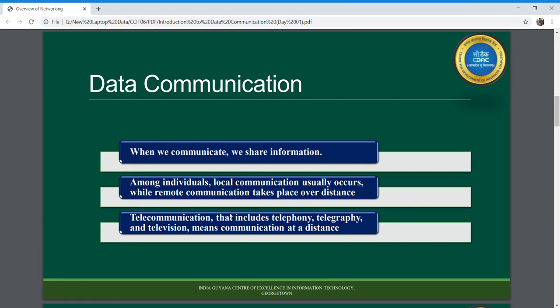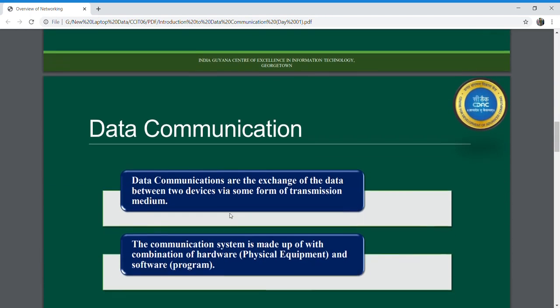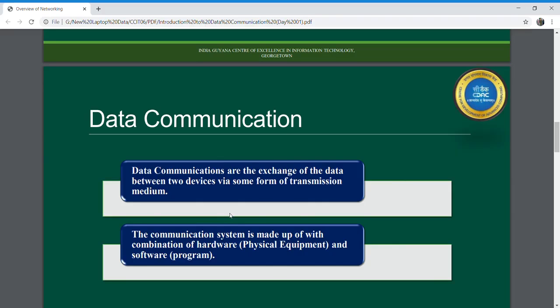Moving on to data communication. Data communication is the exchange of data between two devices by some form of transmission medium. Data refers to information that can be presented in the form of text, images, audios, videos, and symbols. The data is in a form that is agreed upon by the parties.